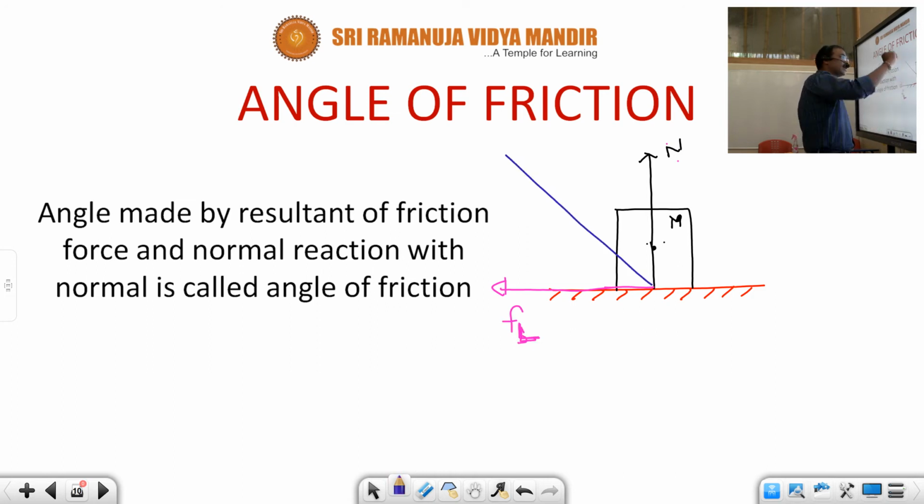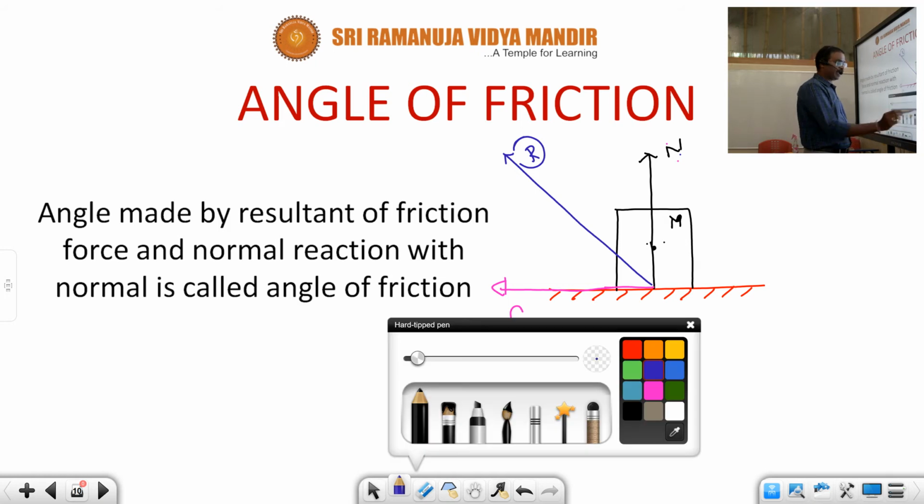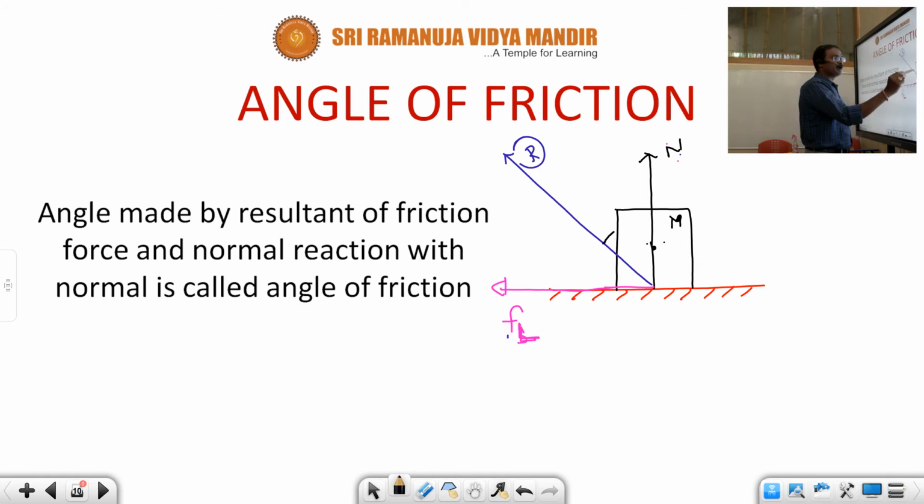This is called resultant R. R is the resultant of normal reaction and limiting friction, and the angle made by the resultant with the normal we are calling the angle of friction.